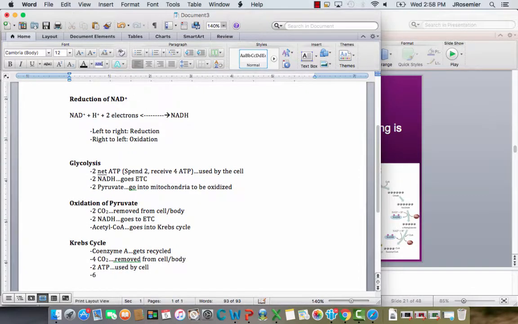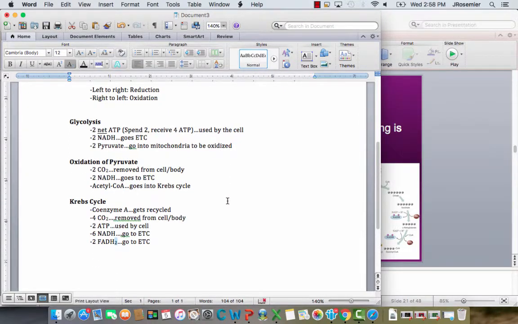We're going to get 6 molecules of NADH, and those go to the ETC, and we get 2 molecules of FADH2, and those also go to the ETC. Right, so we're taking a look now at everything we've done so far and sort of keeping an ongoing total of everything that we've produced to this point.